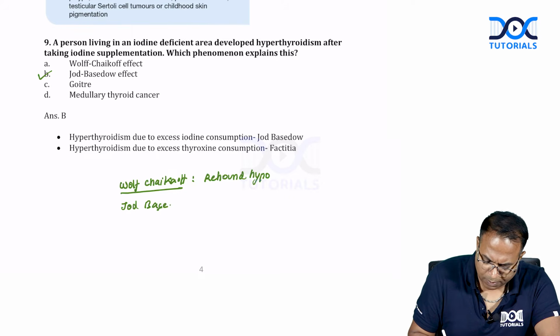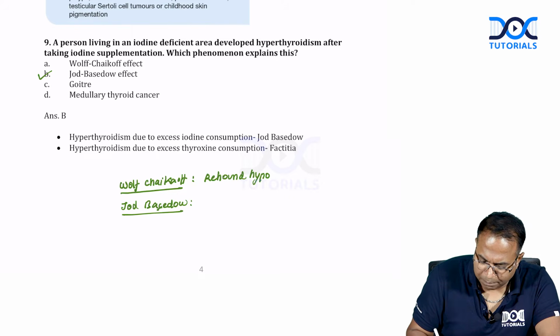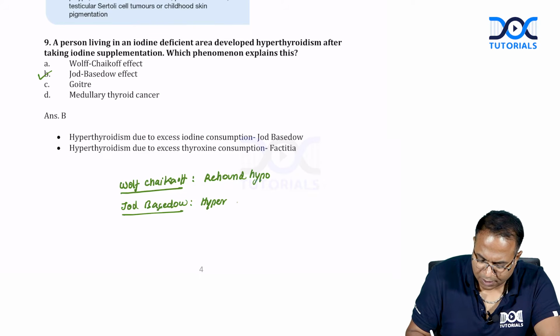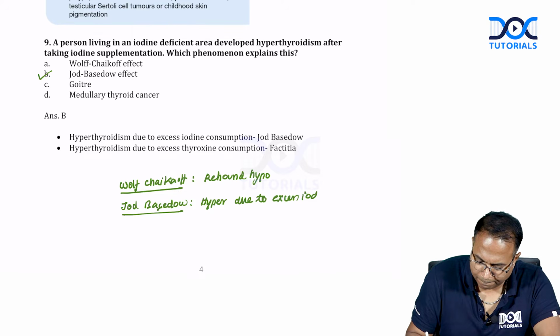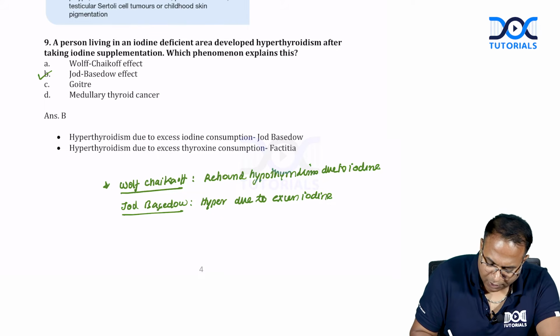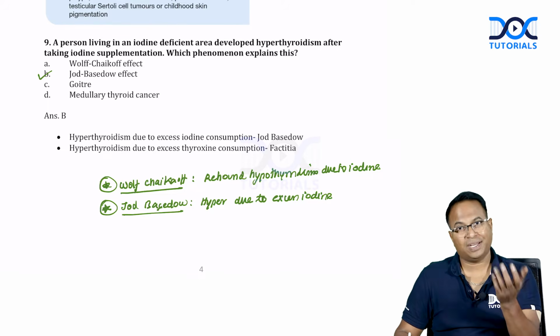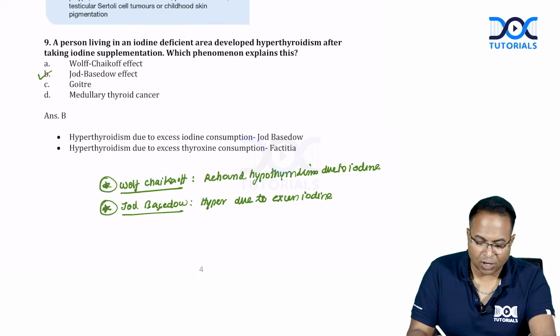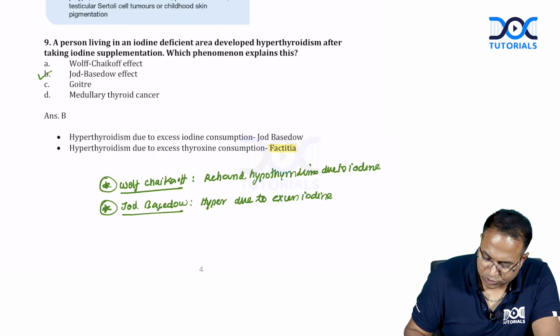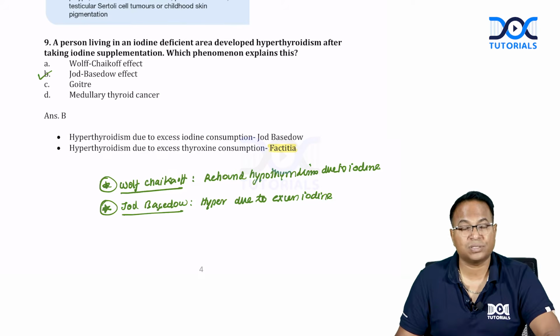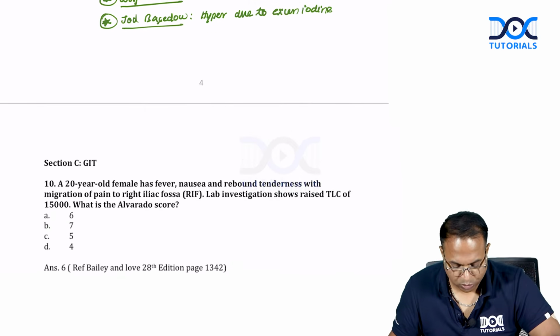Jod-Basedow is hyperthyroidism due to excess iodine. So rebound hypothyroidism due to iodine is called Wolff-Chaikoff, and Jod-Basedow is hyperthyroidism due to excess iodine intake. When a patient takes more thyroxine, that is called thyrotoxicosis factitia. Due to excess thyroxine consumption is called thyrotoxicosis factitia.